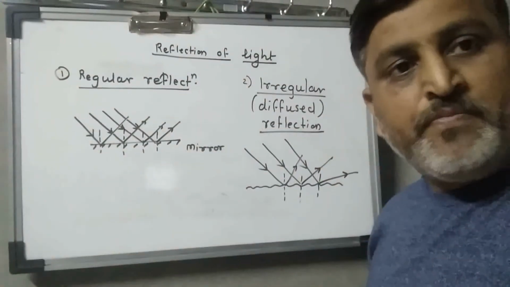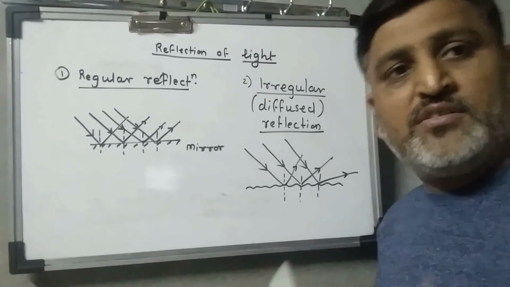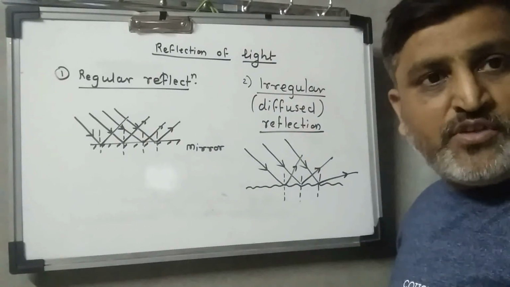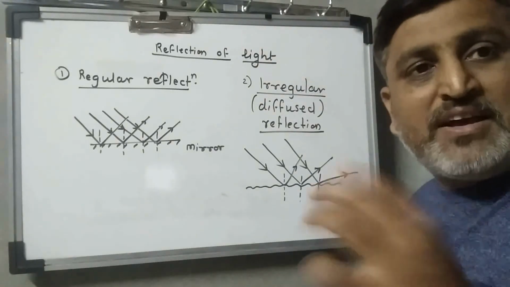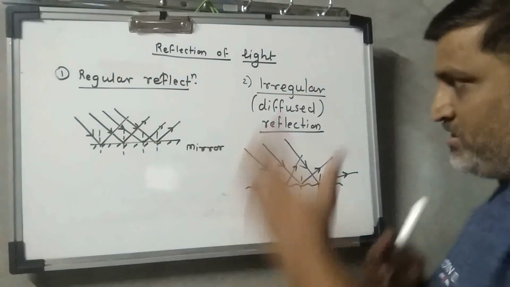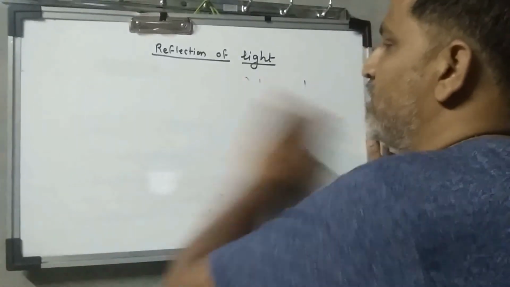It is the diffuse light obtained after reflection, means we can say irregular reflection only makes it possible for us to see the objects. So this is diffuse reflection as well as regular reflection.